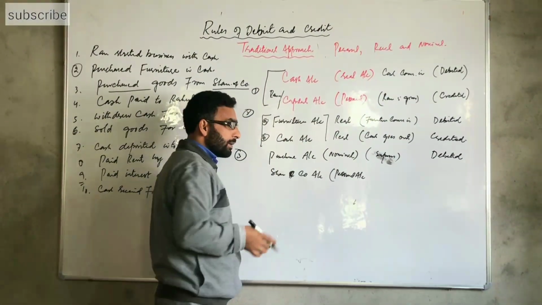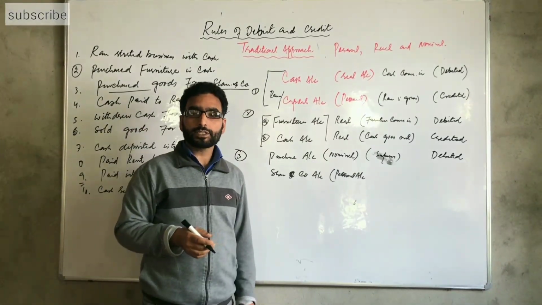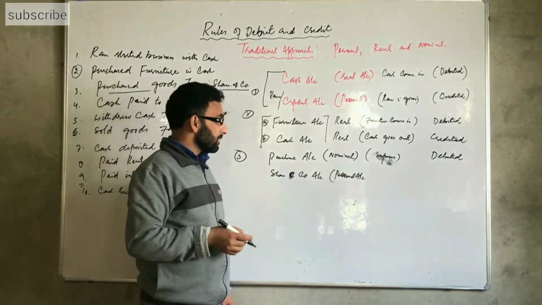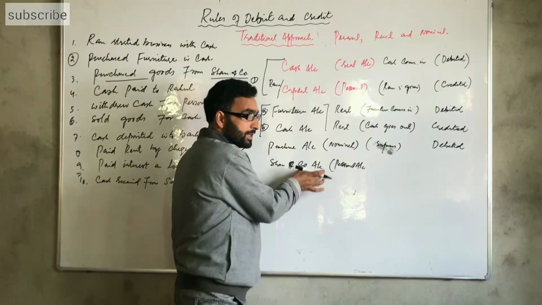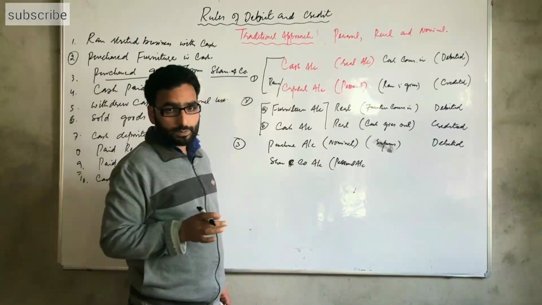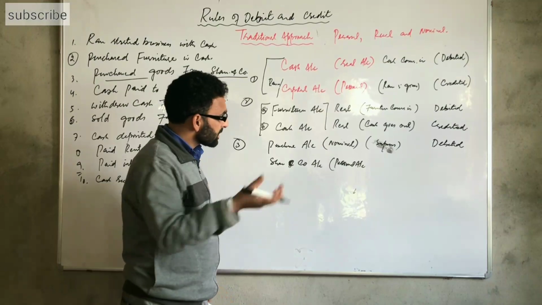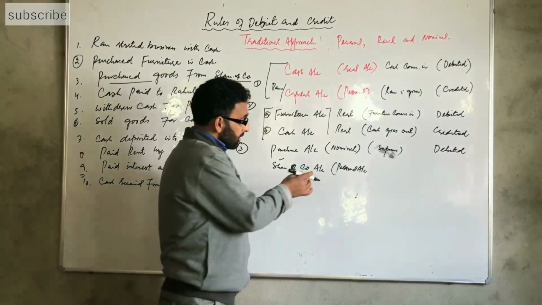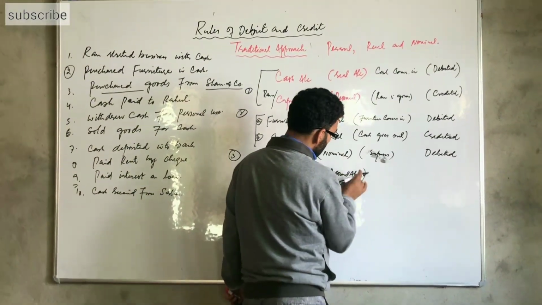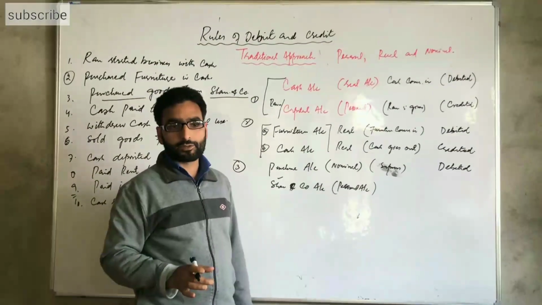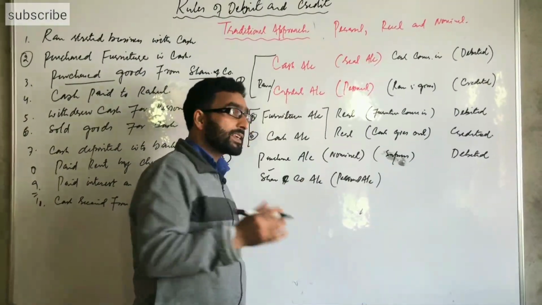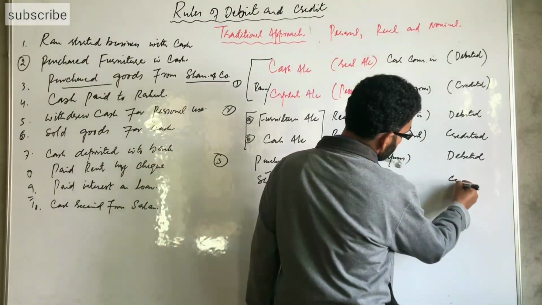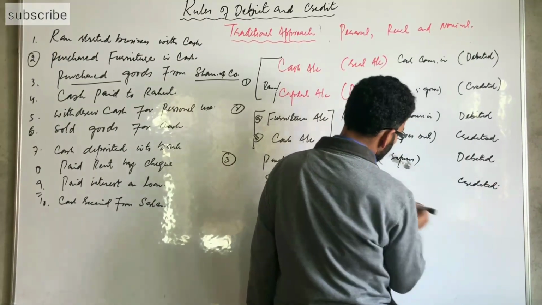Another thing here, Shyam and Co. Shyam and Co is the personal account, and it also becomes the creditor. Here, the business has purchased goods from Shyam and Co. It becomes the creditor. Creditor is a personal account, and as per the name we use here, it is the company. Company is also a personal account. As per the rule, it is a personal account, and it must be credited. Why is it credited? Because Shyam and Co is the giver. It gives goods to the business, so it is credited. It is the giver.